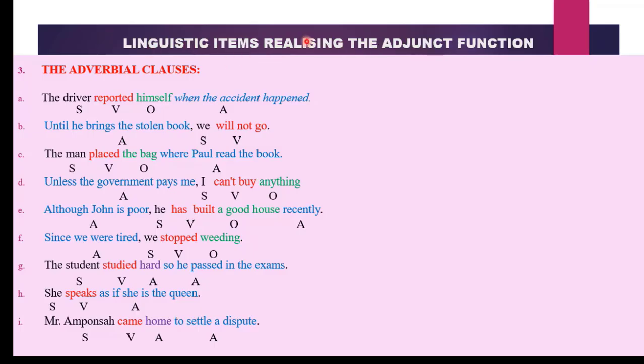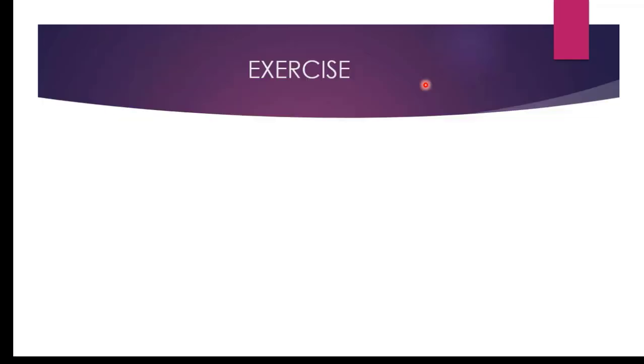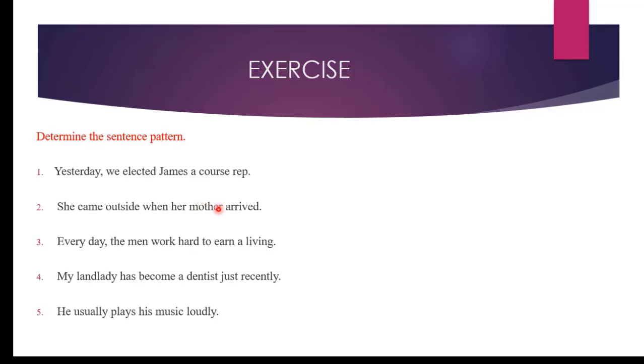Now that we've seen the linguistic items that can function as adjuncts, let us solve these questions. Pause the video and determine the sentence pattern of the following constructions. Let us solve these questions. Here are the answers. We have our A, which is yesterday, adverb of time. We have S, which is the subject, we. We have our verb, elected. Our object, James, because he was the person elected. Then a complement refers back to James. So we have our C, ASVOC pattern.